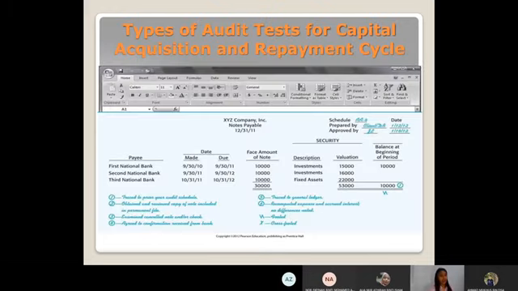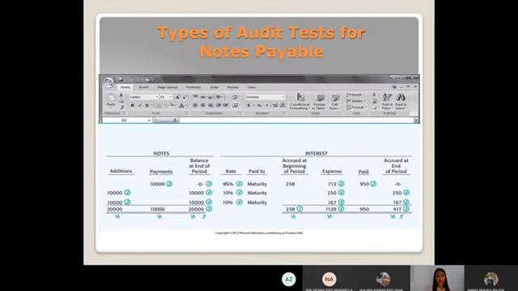Okay, and then for types of audit tests for capital acquisition and repayment, you guys can check on page 682, figure 22-2. Okay, that's all.